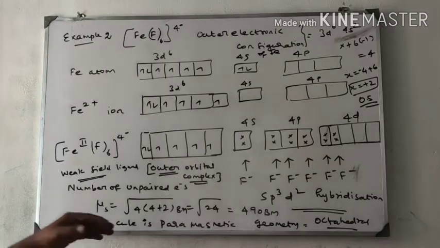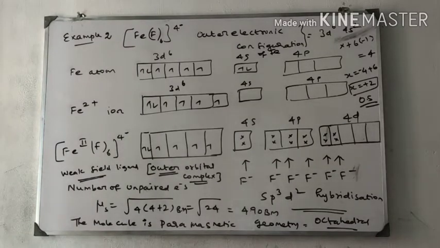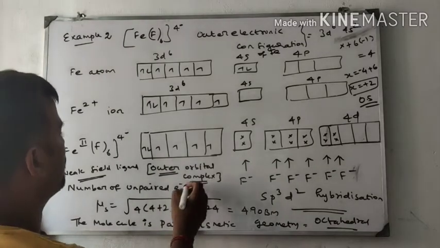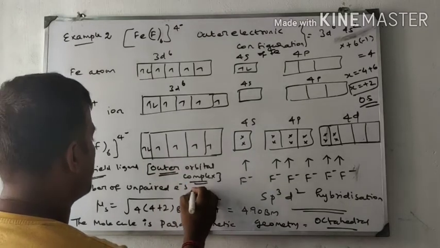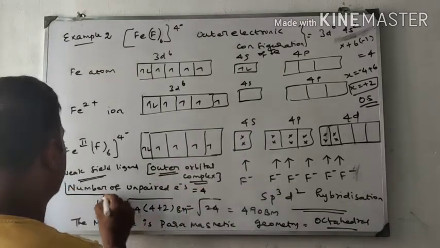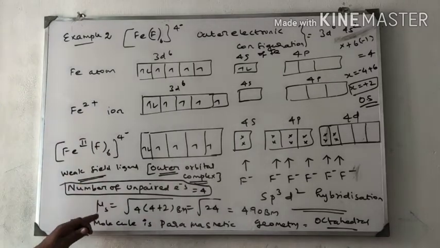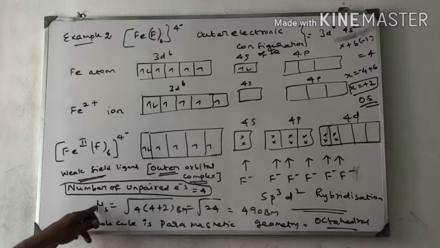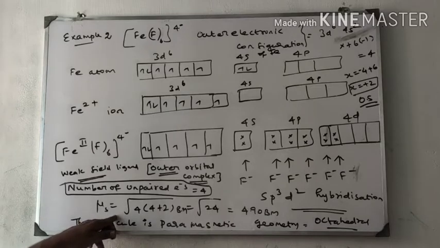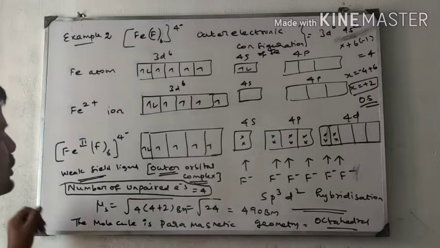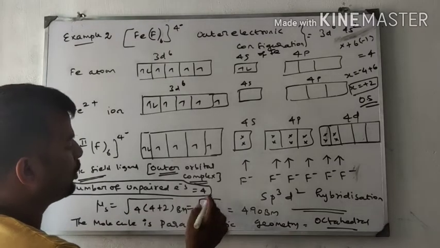Next, the magnetic moment. We have to check the number of unpaired electrons: 1, 2, 3, 4. Therefore, the number of unpaired electrons is equal to 4. The spin-only magnetic moment of this FeF6 system is root of 4 into 4 plus 2, which is root 24.